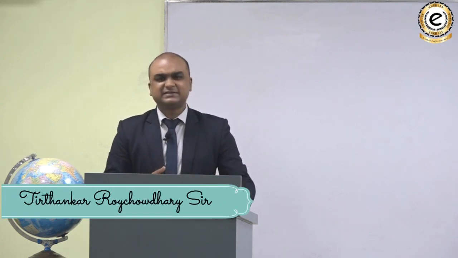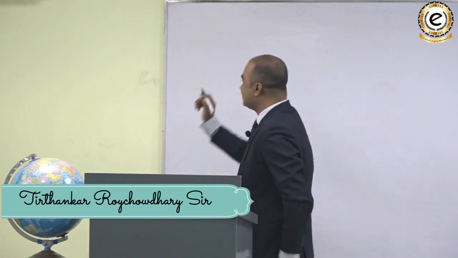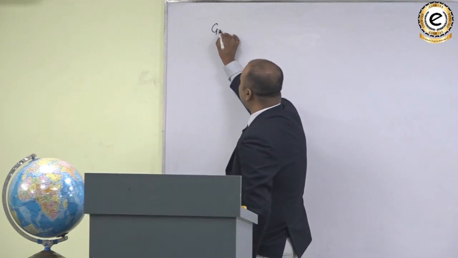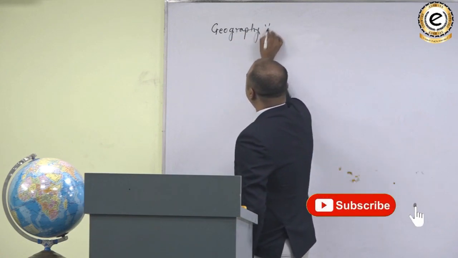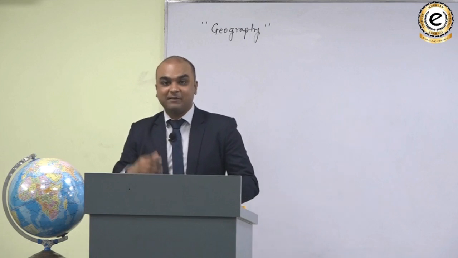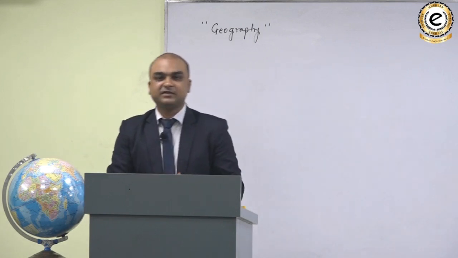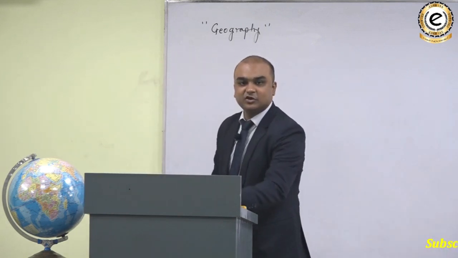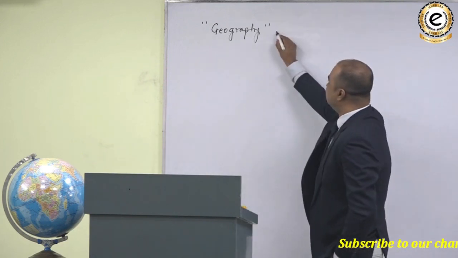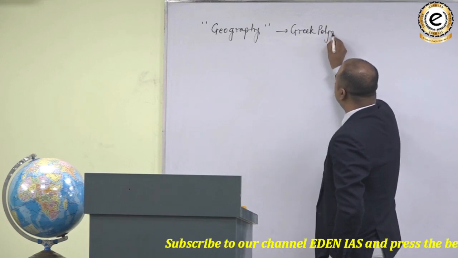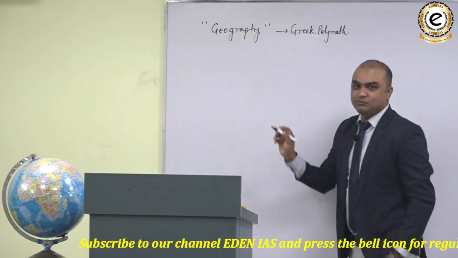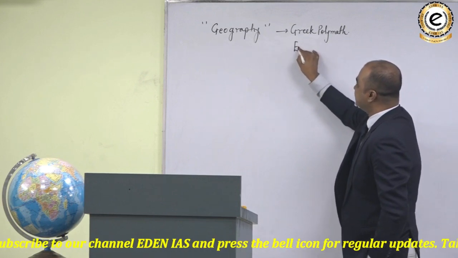So let us start with the definition of the subject and let us try to understand what this subject actually means. If we look at the word geography itself, we get a good idea what we are about to study in this subject. The word geography was coined by a Greek polymath, and his name was Eratosthenes.